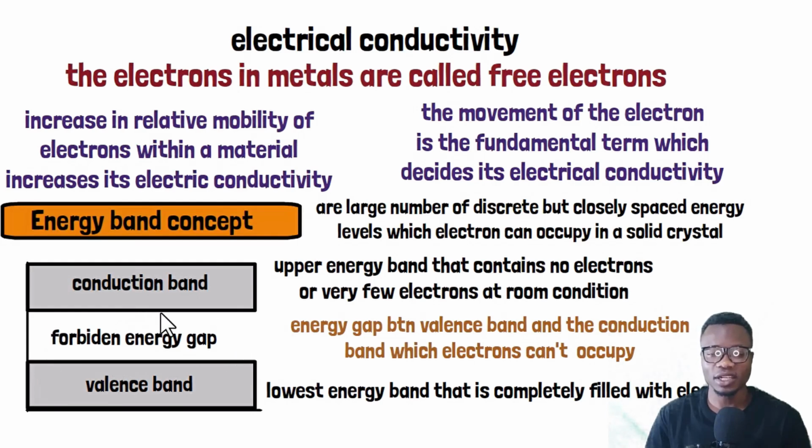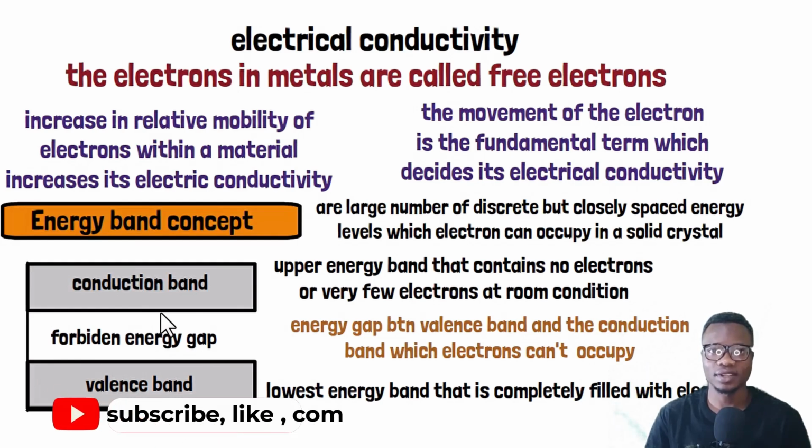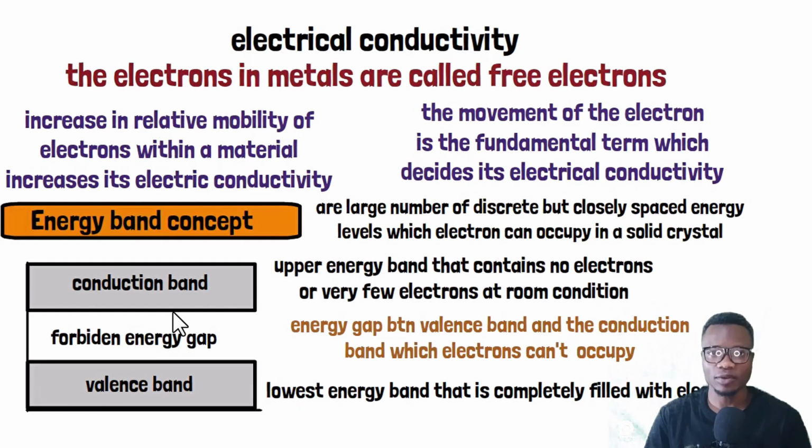If this forbidden energy gap is large, it becomes very difficult for electrons from the valence band to cross the gap to reach the conduction band. If the gap is very small, a little amount of energy will be required to cross it. But if the gap is large, a high amount of energy will be required, and sometimes it is very difficult to achieve that. That's why an insulator acts as a poor conductor of electricity, because this gap is very large. I will explain this in the energy band concept.